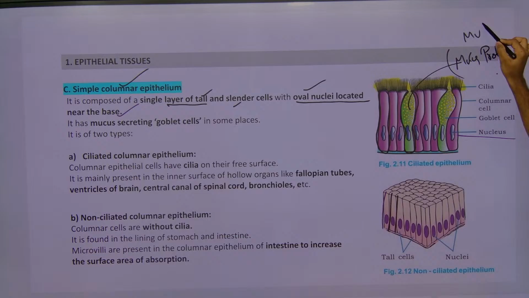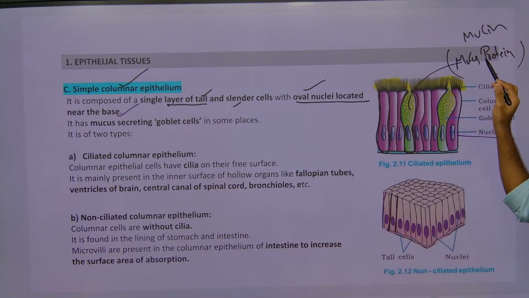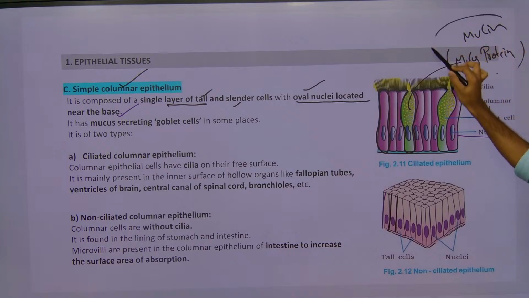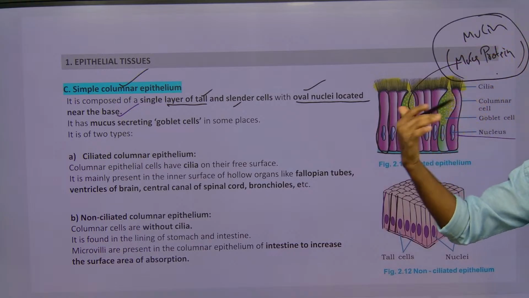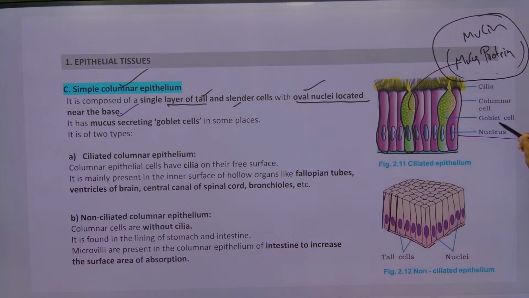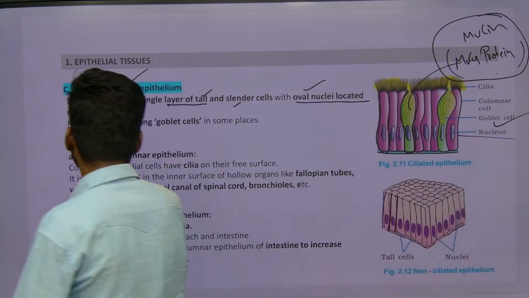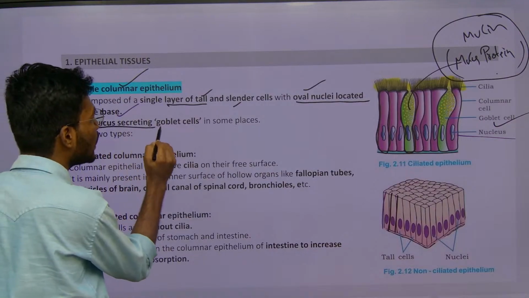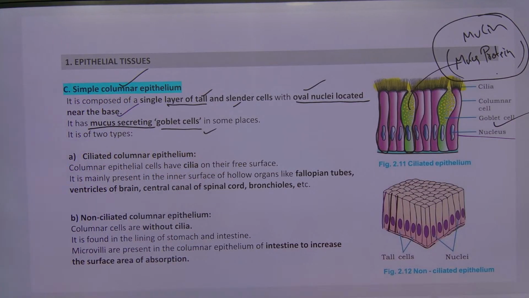Mucin is present in this mucus. So this mucus protein, or mucin, is secreted by which kind of cells? Goblet cells. Understand? If you see, it has some mucus secreting goblet cells in some places. So that was the simple columnar epithelium.